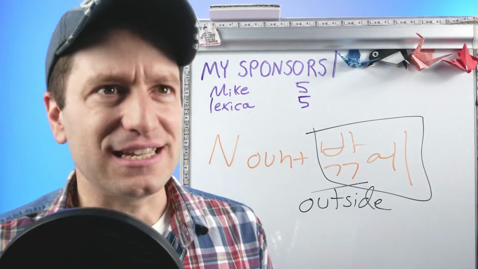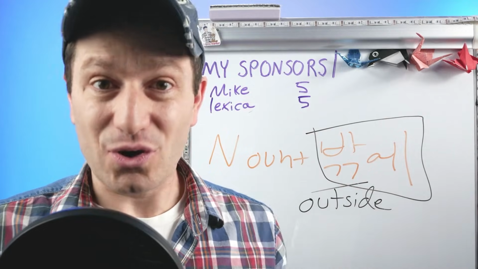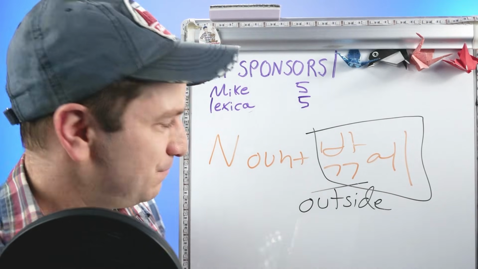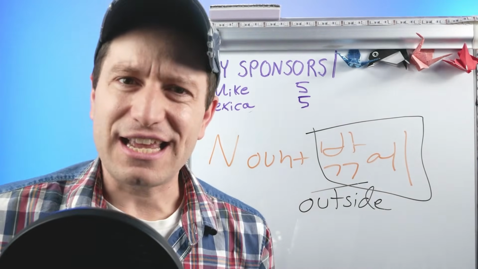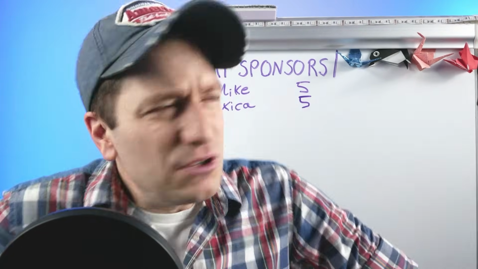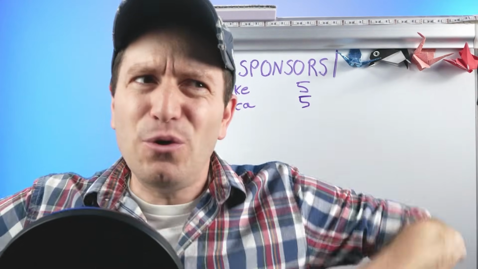So in the sentence, 바나나 한 개 밖에 안 먹었어요. So you're saying literally outside of one banana, I didn't eat. You can think of it like saying besides one banana, I didn't eat. But then why would I want to use 만 instead of 밖에? Or why would I want to use 밖에 instead of 만 if they both mean only?